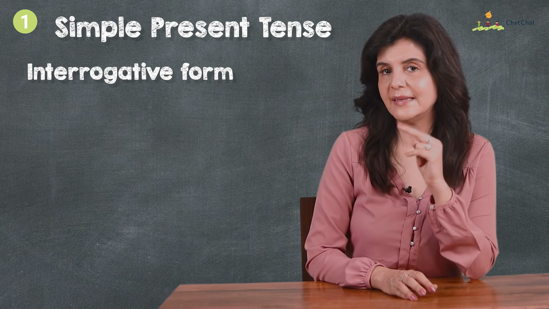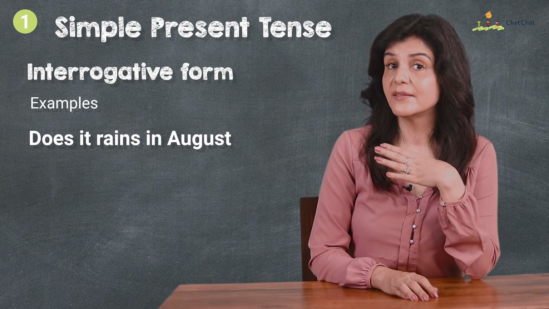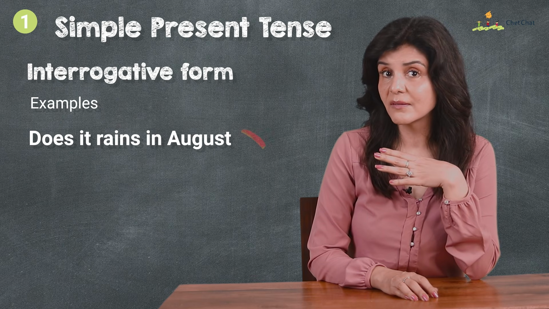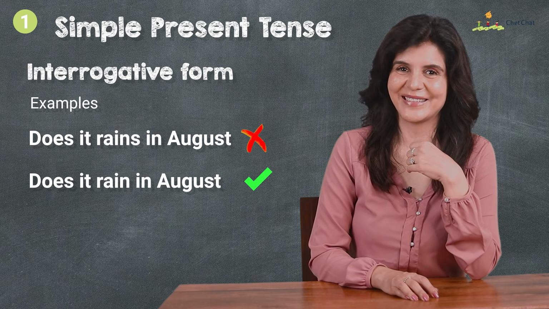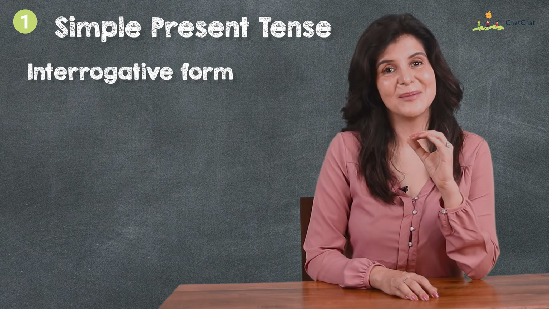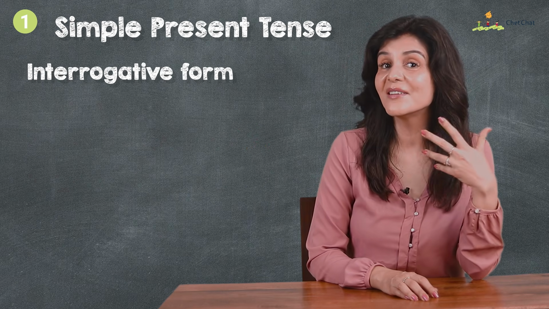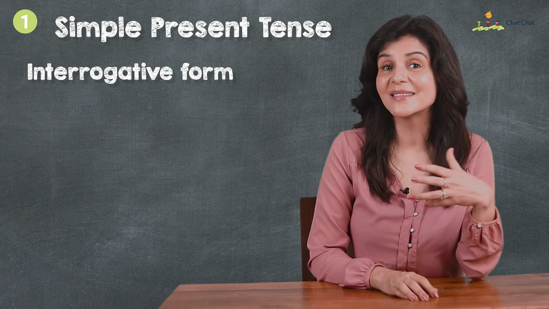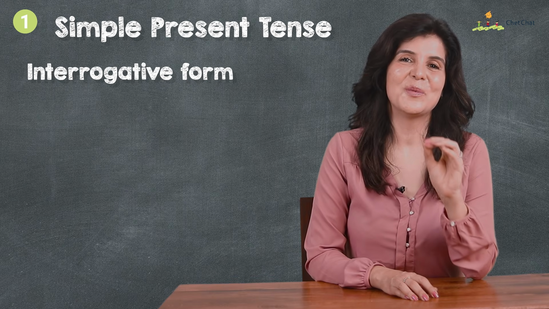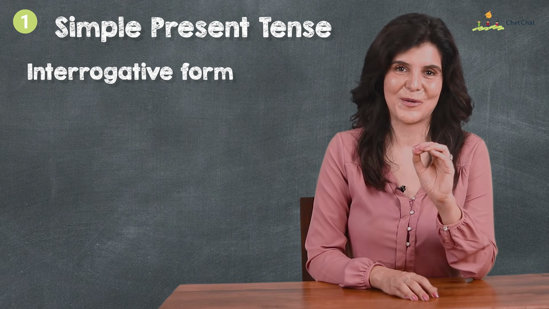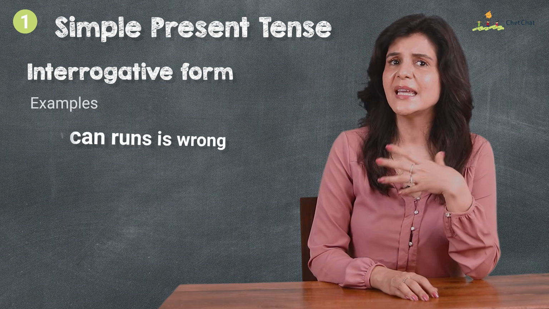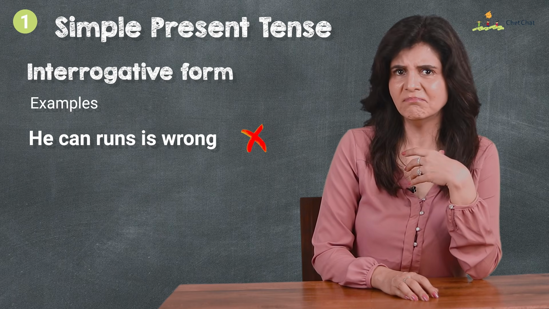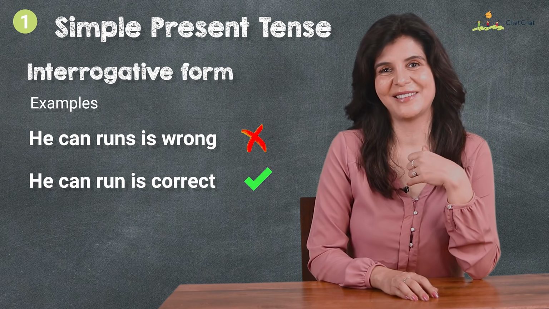Now notice these 2 statements. Does it rains in August? Is wrong. Does it rain in August? Is correct. When the main verb is preceded by an auxiliary verb like do, does, can, must, the main verb always remains in its original form, both in statements and in questions. He can runs. He can run is correct.